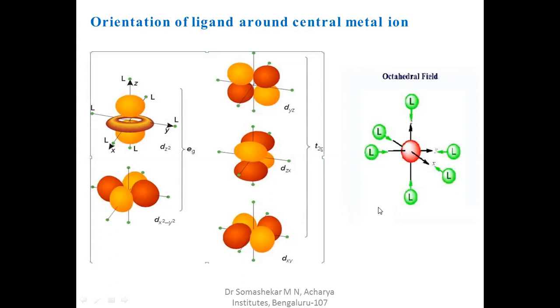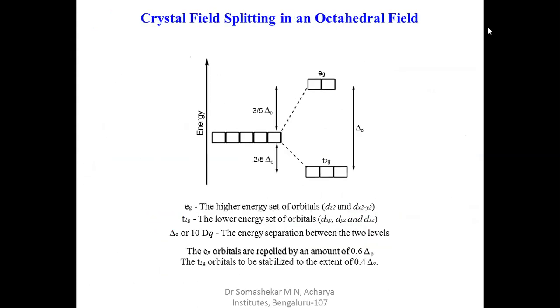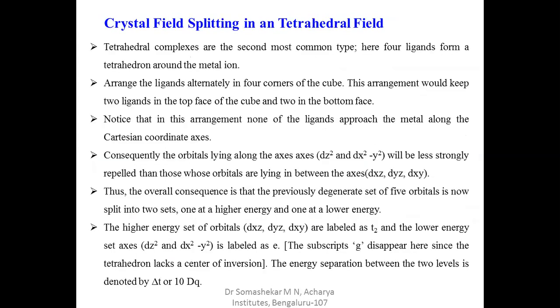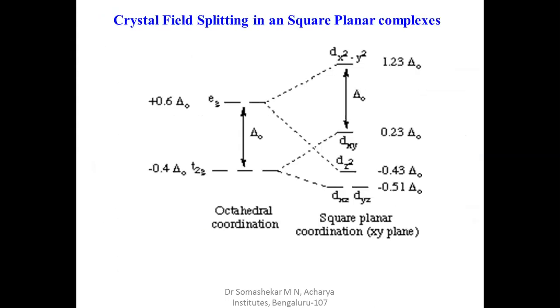Now, in octahedral geometry, this is how the splitting takes place, because the ligands are approaching along the axes. In square planar geometry, remove the ligands along the z axis. There are no ligands along the z axis, hence the z components will decrease in energy.